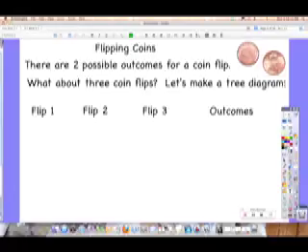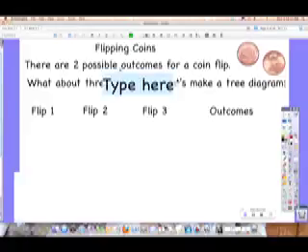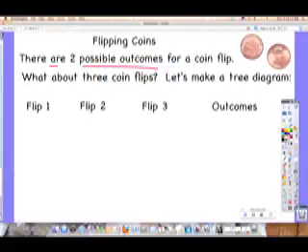So what if we flip 3 coins, but I want you to tell me the outcomes of it. There's ways to be really organized about this. I really like organization. So if you flip 1 coin, what are the 2 options? Okay, so write this with me. So our first option for the first coin, we could get heads or tails. Give yourself some space. We're going to make the tree diagram.